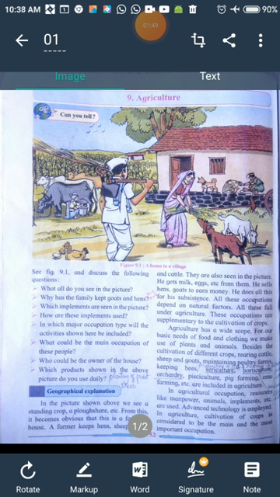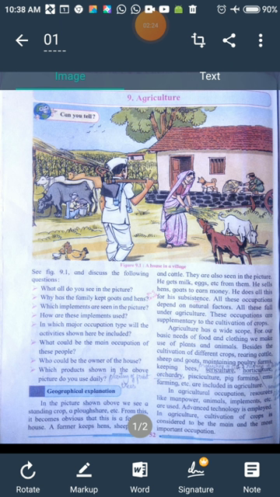Why has the family kept goats and hens? Why do you feel the goats and hens will be kept? You have to answer. Which implements are seen in the picture? How are these implements used? For what purpose are these implements used? In which major occupation type will the activity shown here be included? So what do you think, looking at these implements and these animals, what type of activity or occupation should this activity be included in?